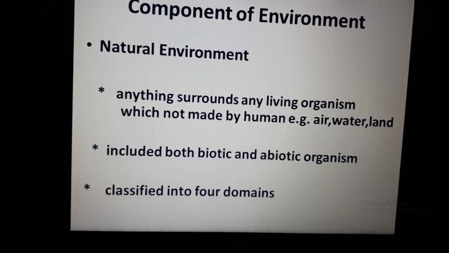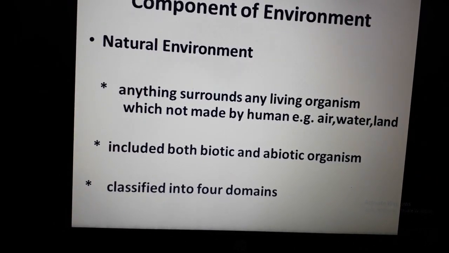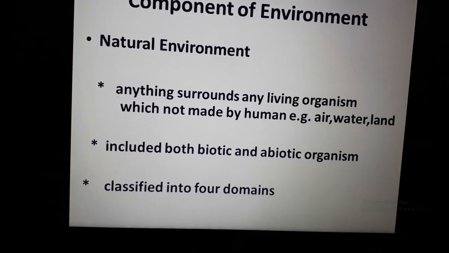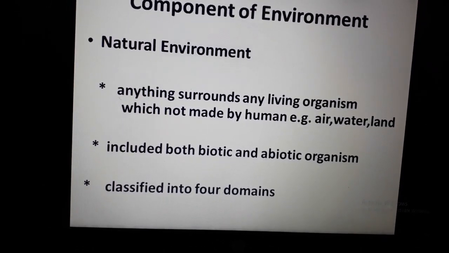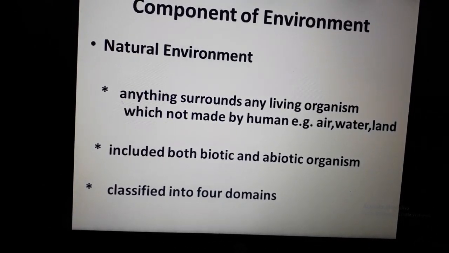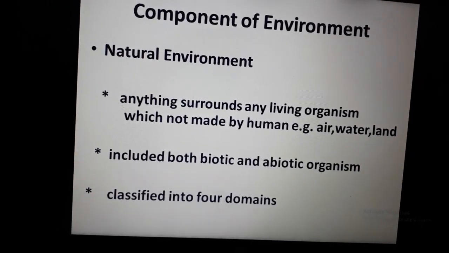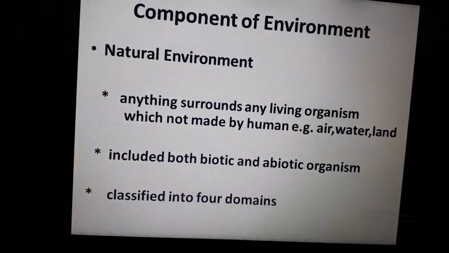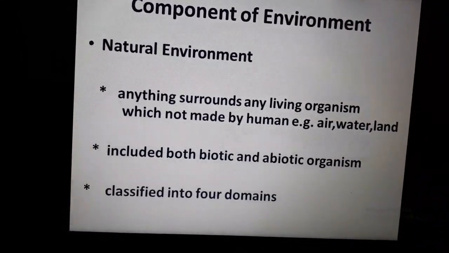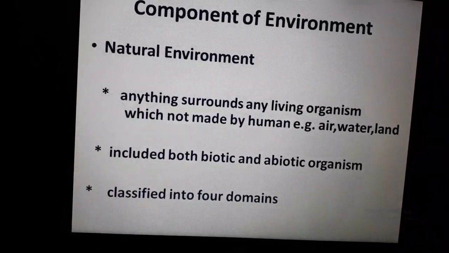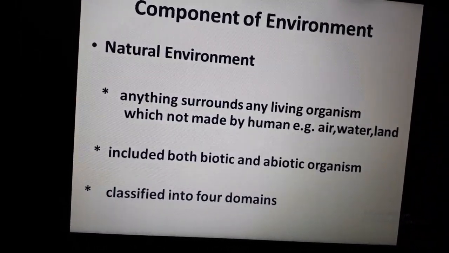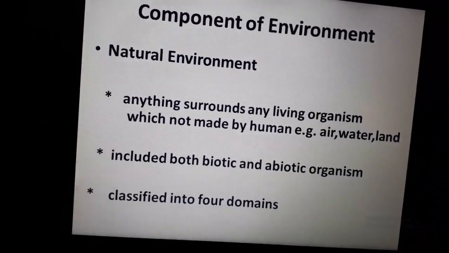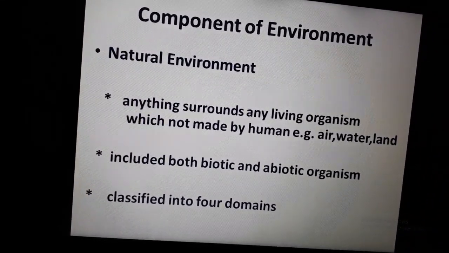The first one is natural environment. Anything that surrounds any living organism which is not made by humans, like air, water, land, comes under natural environment. Whatever is present in nature, formed by nature only, comes under natural environment. It includes both biotic and abiotic organisms. Biotic refers to the living world, and abiotic refers to the non-living world.